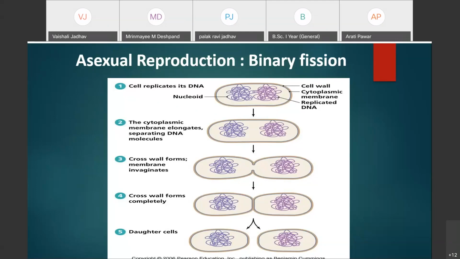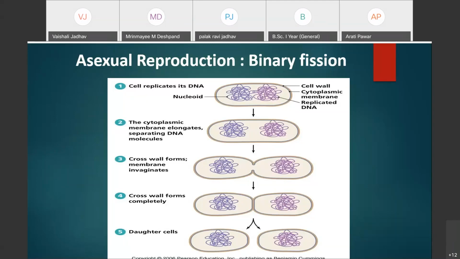Because in the mitotic division there is involvement of spindle formation, when the nuclear material is equally distributed. Also, another factor is that the genetic material is equally distributed into the daughter cells in mitosis.